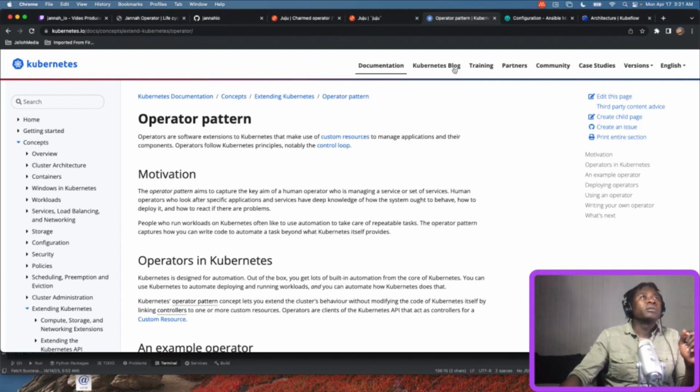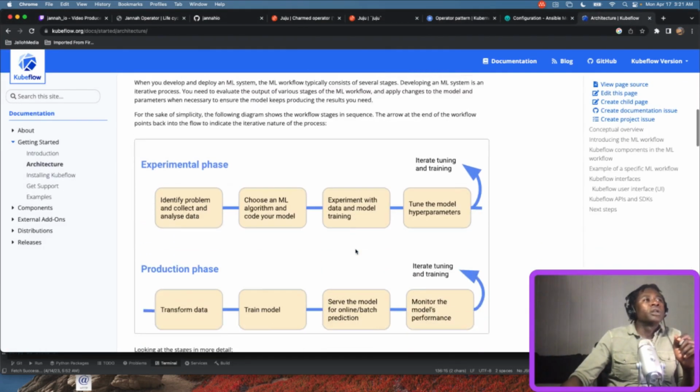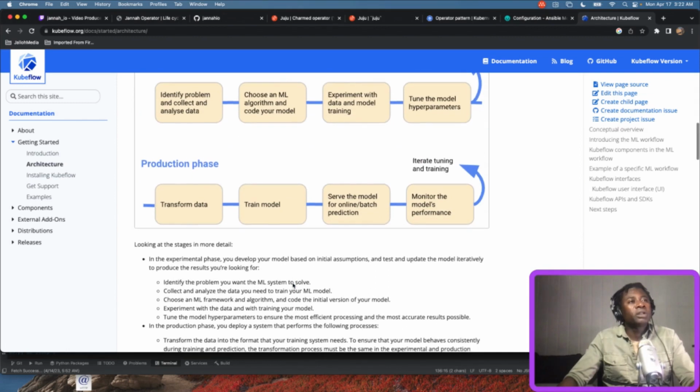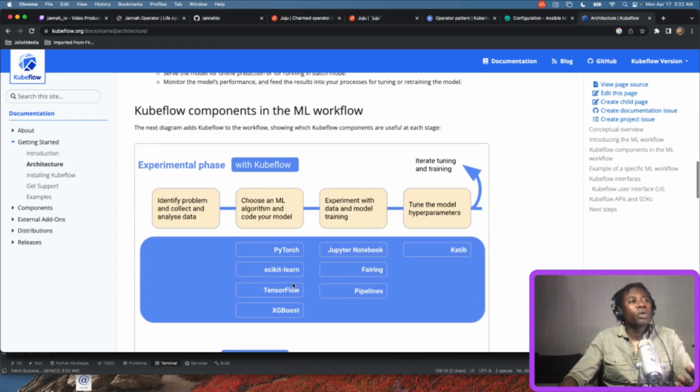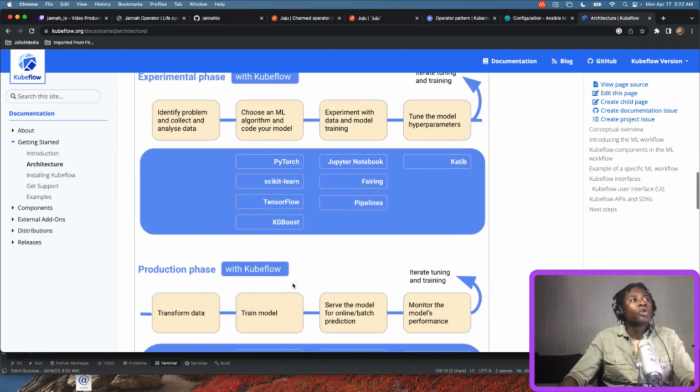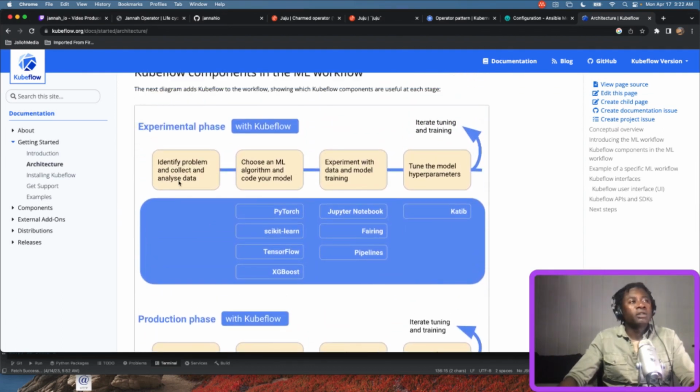While that's happening, let's take a look at Kubeflow. What we're trying to accomplish is this pipeline here. We want to be able to run pipelines like this, and that's basically why we're deploying Kubeflow. The idea is we'll be able to do data science experiments where we identify problems and collect data.